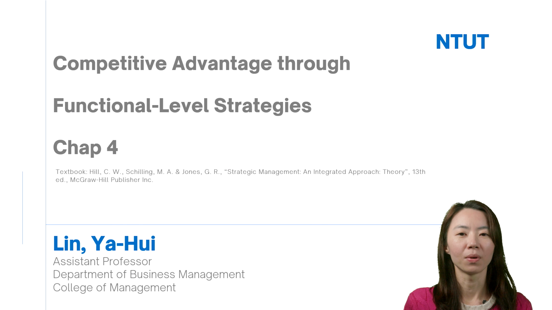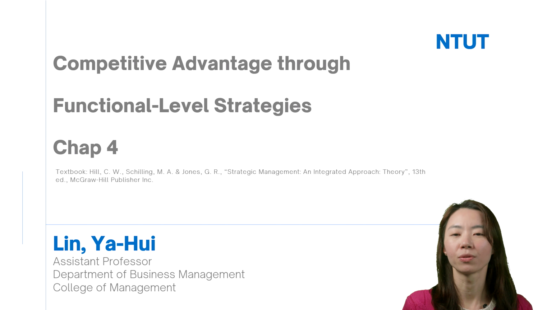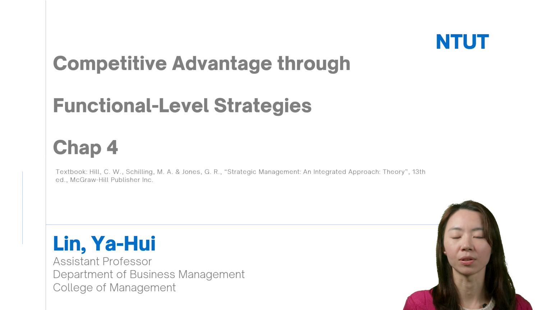And today I would like to talk about competitive advantages through the functional level strategy. Do you remember in chapter 1, we said that for the firm's strategy, we can classify them into the functional level strategy, business level strategy, and corporate level strategy. Today I would like to talk about the functional level strategies.